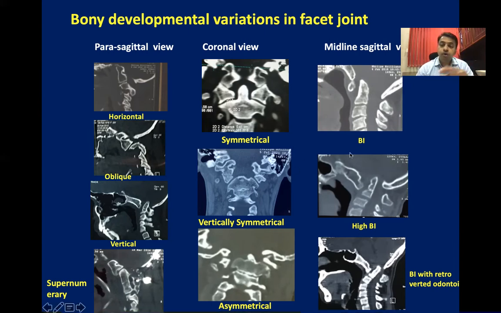In midline view, you should also see the degree of BI, whether you have a high BI or the BI with retroverted odontoid, because in such cases, if you're planning for only posterior approach distraction, it may be detrimental.